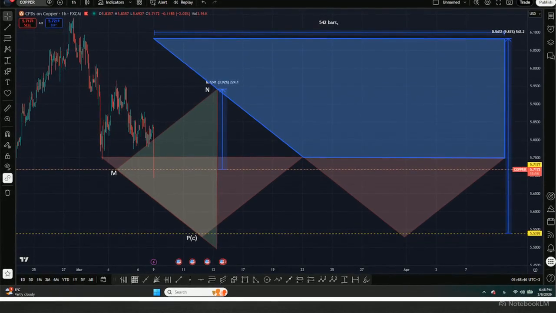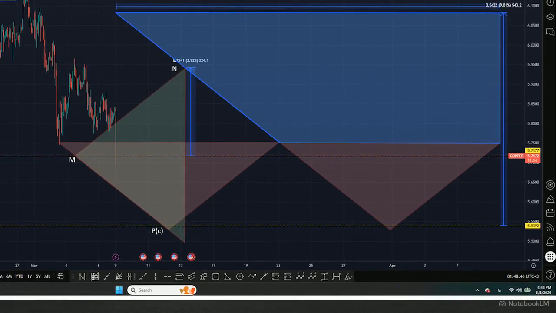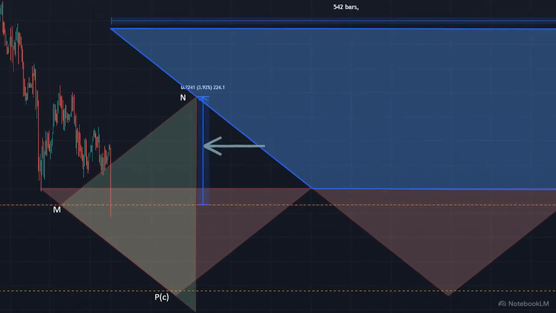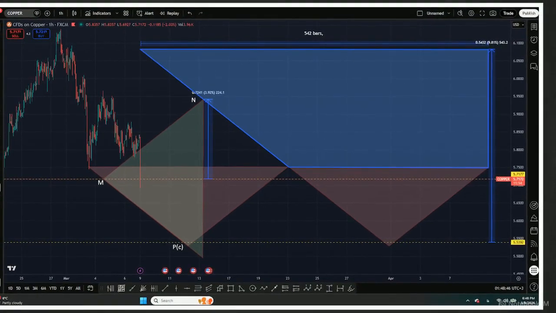The initial position opens at the primary entry M level at $5.7177. A secondary entry constraint is set at the PC level of $5.5392, which calculates to a mean entry price of $5.6284. The base geometric time constraint, the trapezoid time duration, is fixed at exactly 32 days. The percentage-based risk parameters assign a third triangle domain of 7.84%, alongside a risk coefficient value of 2. Multiplying the triangle domain by the risk coefficient sets the total risk domain at 15.68%.